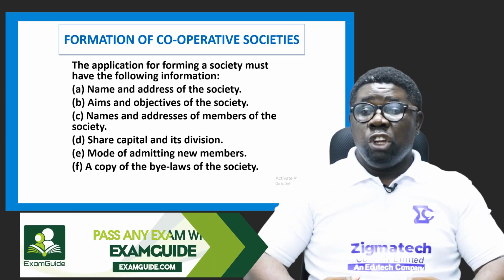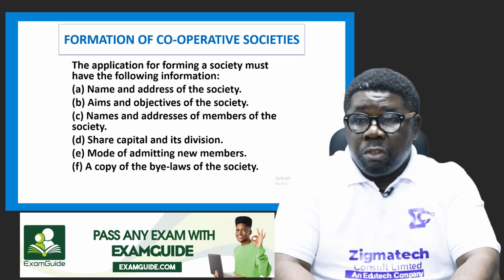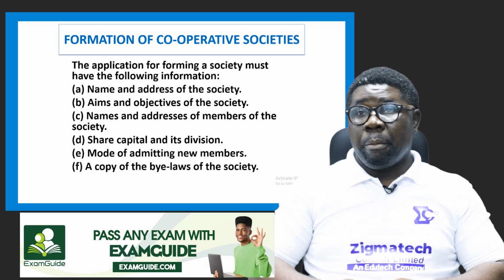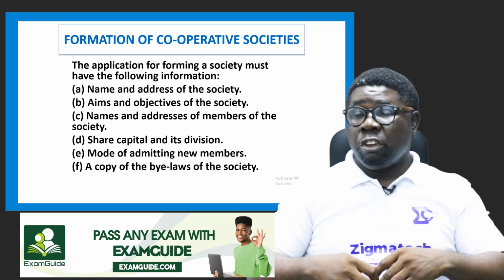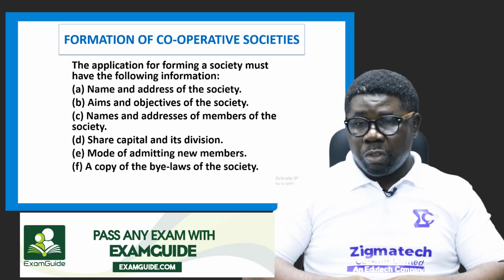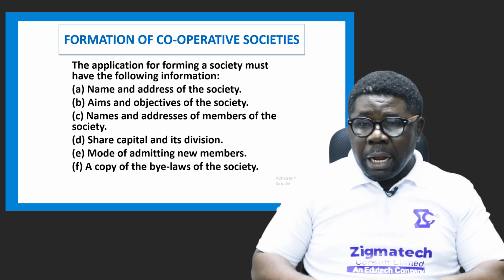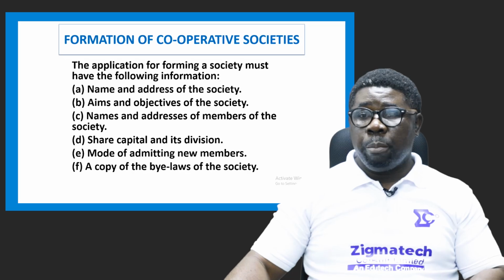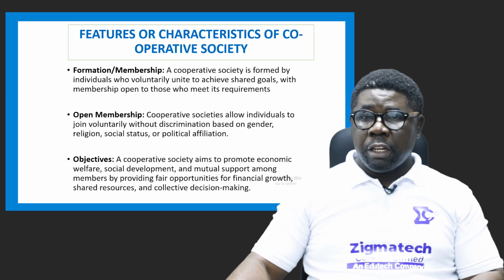How a new member can become a cooperative society member. It is stated there, either the amount the person will bring, or the condition that will make the person qualified to become a member. Then a copy of the bylaw of the society will be provided too. Each person will have their own copy of the bylaw for guidance.